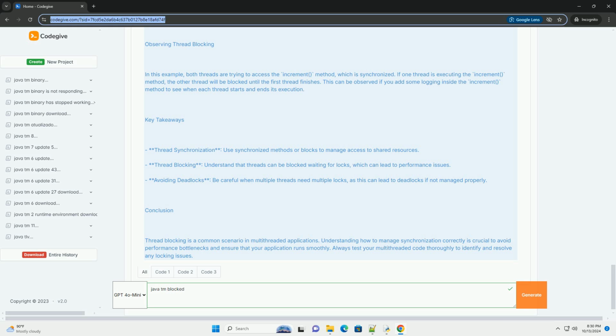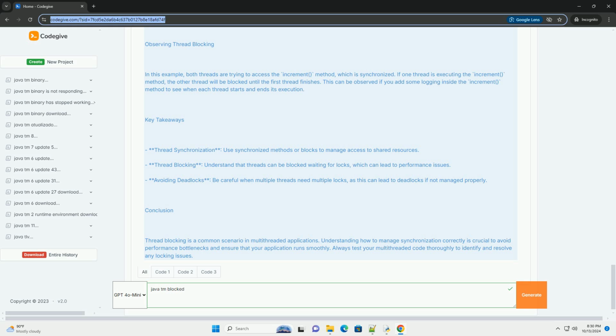Explanation of the code. 1. Counter class. This class contains a synchronized method, increment, that increments a shared counter variable. The synchronized keyword ensures that only one thread can execute this method at a time. 2. IncrementTask class. This class extends Thread and attempts to increment the counter 1000 times in its run method. 3. ThreadBlockedExample class. In the main method, we create an instance of the Counter class and two IncrementTask threads. Both threads are started, and we wait for them to complete using join.